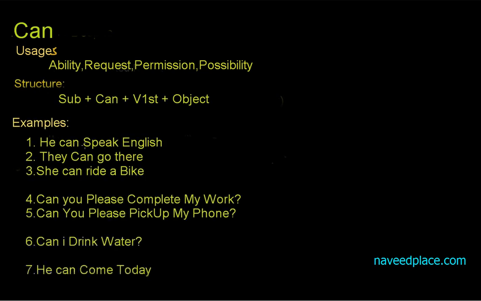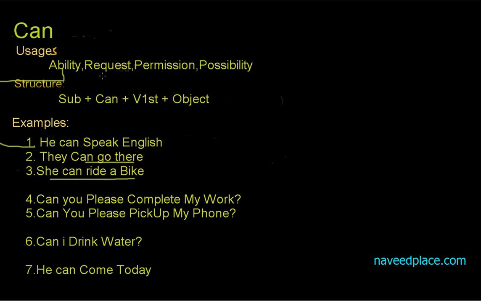The first example is he can speak English. Definitely this is ability. So whenever we need to show our ability, what will we use? We will use can. The second example is they can go there. This is also ability. She can ride a bike. This is also ability. Getting me? So we use can to show ability.